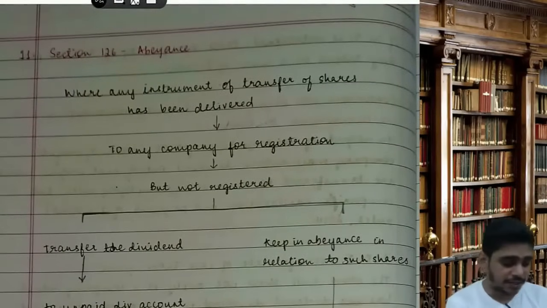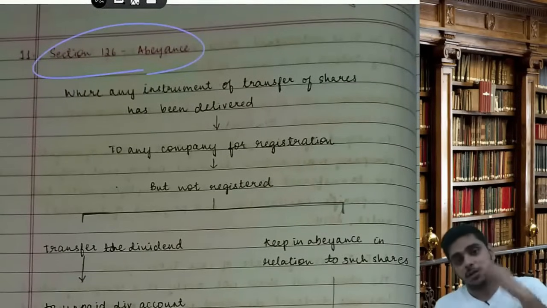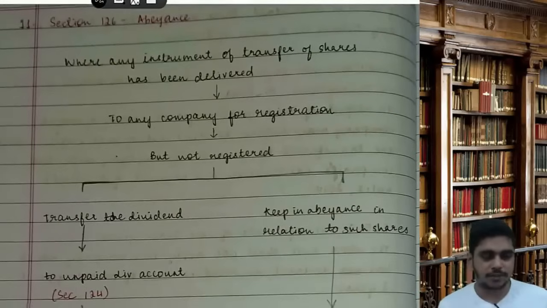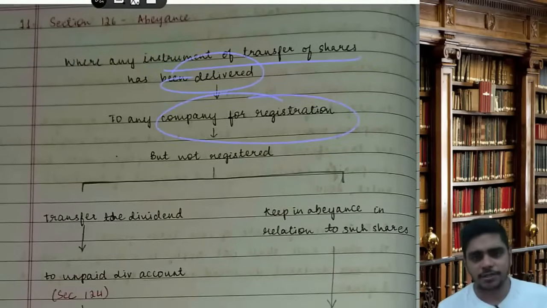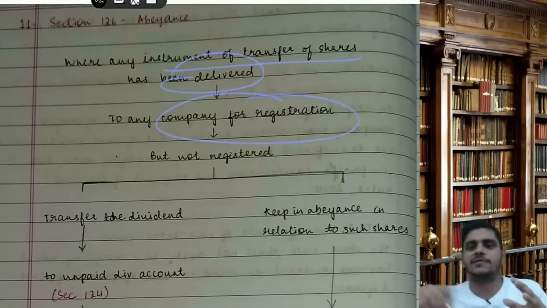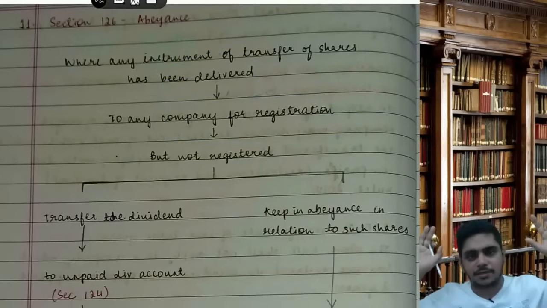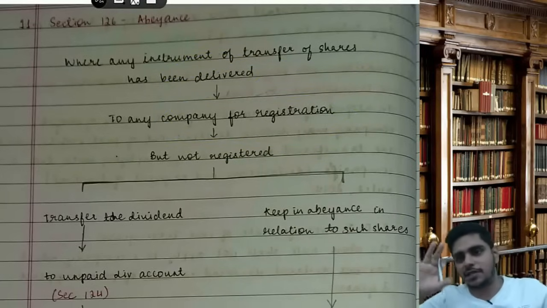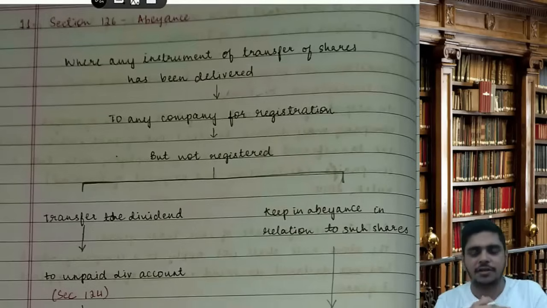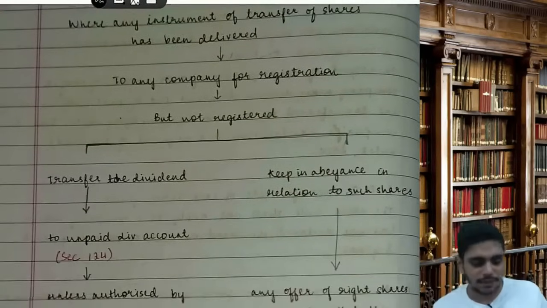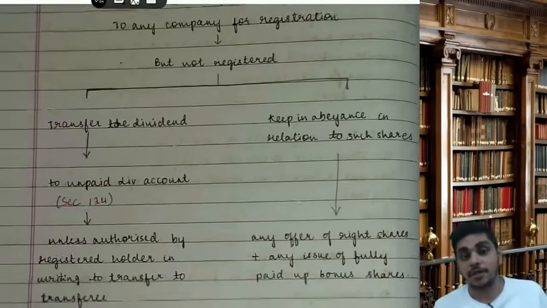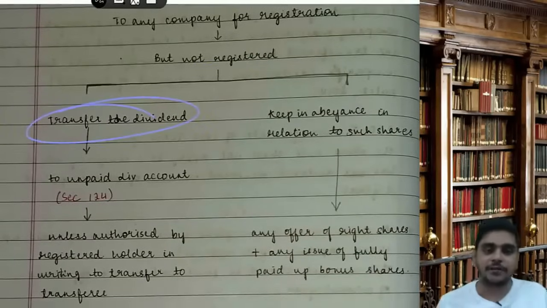One section was pending, section 126. This talks about abeyance. What does it say? Where any instrument of transfer of shares has been delivered to any company for registration. Practically it is a very vague section because everything is now online. Imagine old times when one person would sell the shares to another person, transferor and transferee. They will get into an agreement. The transferee will take the agreement to the company: company, please register my shares. But it is not yet registered. In the meantime, the company has declared the dividend.